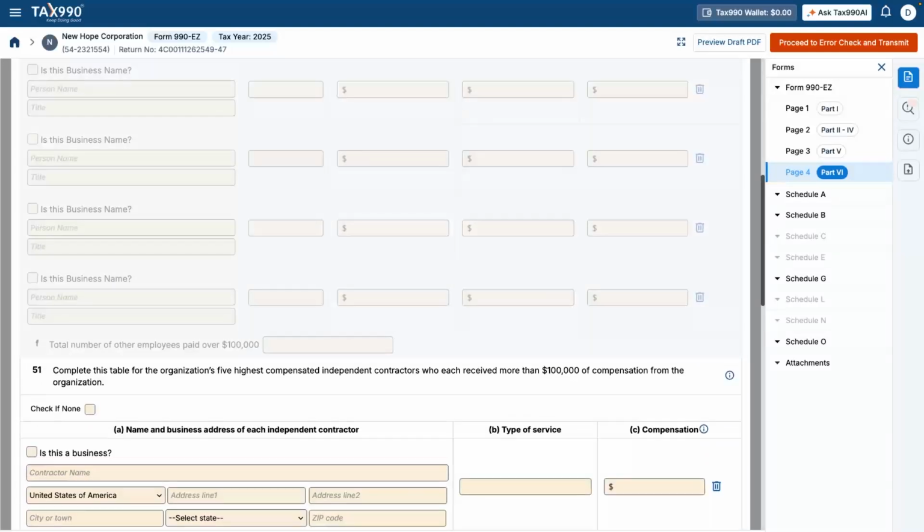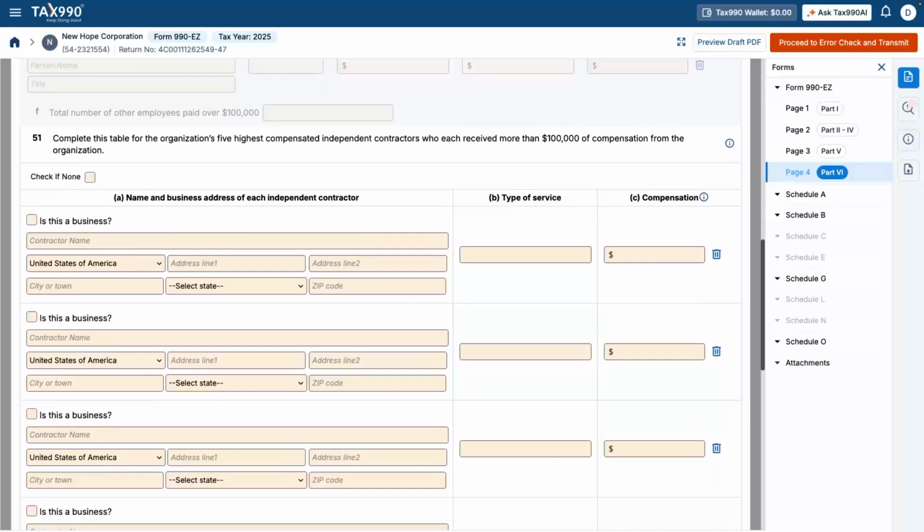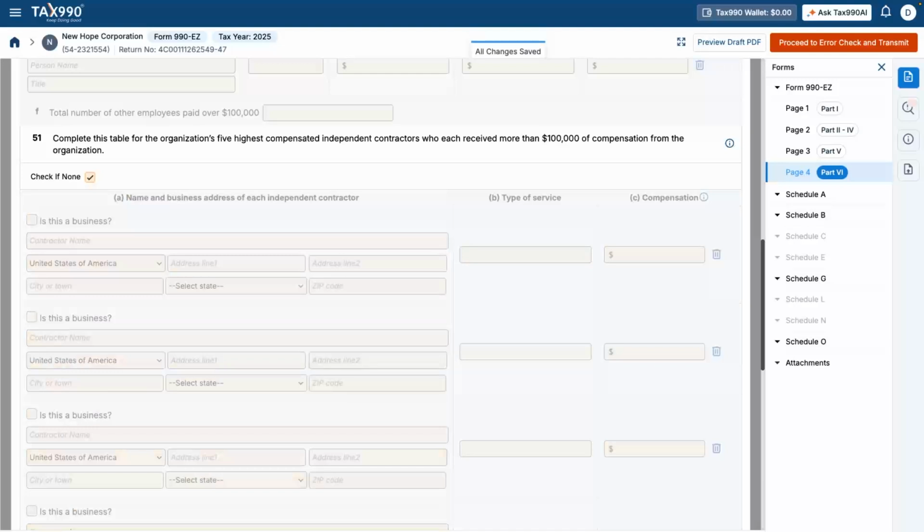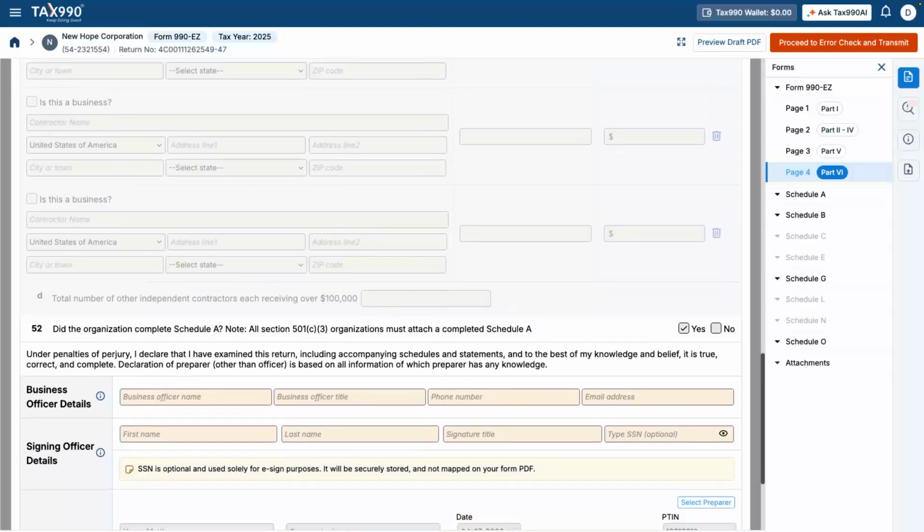Line 51, Highest Compensated Independent Contractors. This section reports the top 5 independent contractors who were paid more than $100,000 during the year. For each contractor, enter name and address, type of service provided, and total compensation, and if none meet the threshold, indicate none. Again, for our example, no contractors exceeded $100,000, so we'll check none or leave blank.